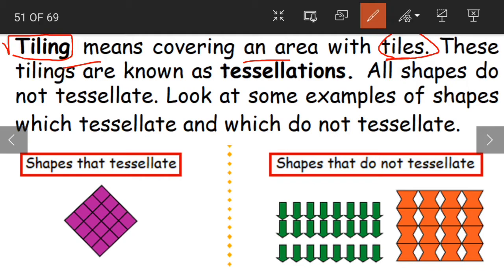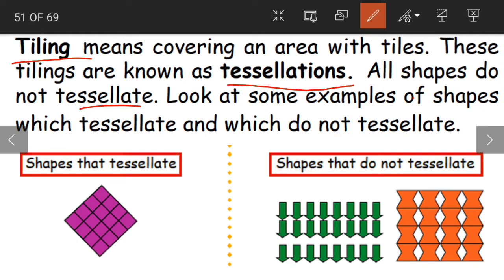So when we cover an area with tiles, understand? Tiles. When we cover an area with tiles, it is called tiling. The process of covering an area is known as tiling. Now these tilings are known as tessellations. What is the other name for tiling? It is also known as tessellations. Now all shapes do not tessellate.